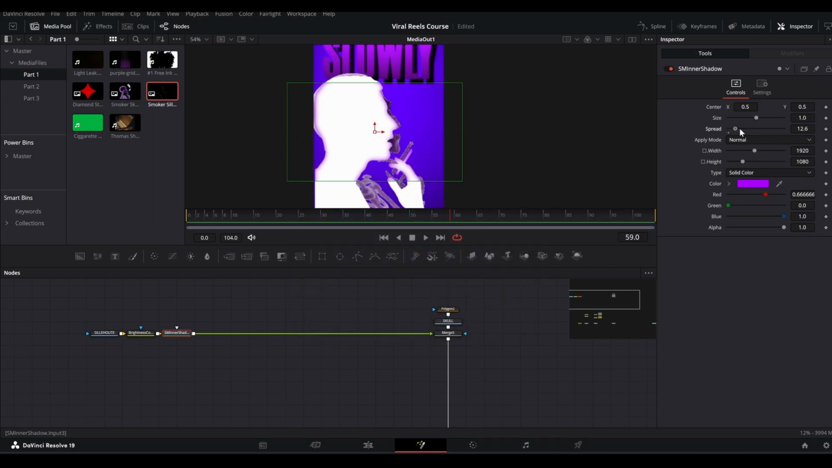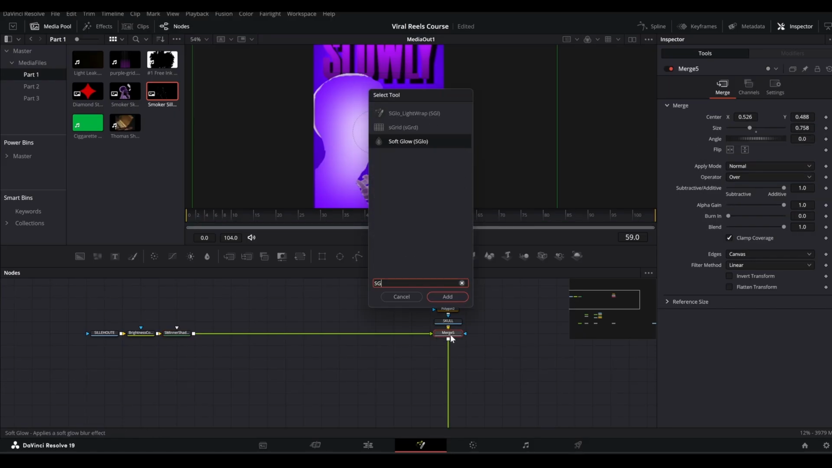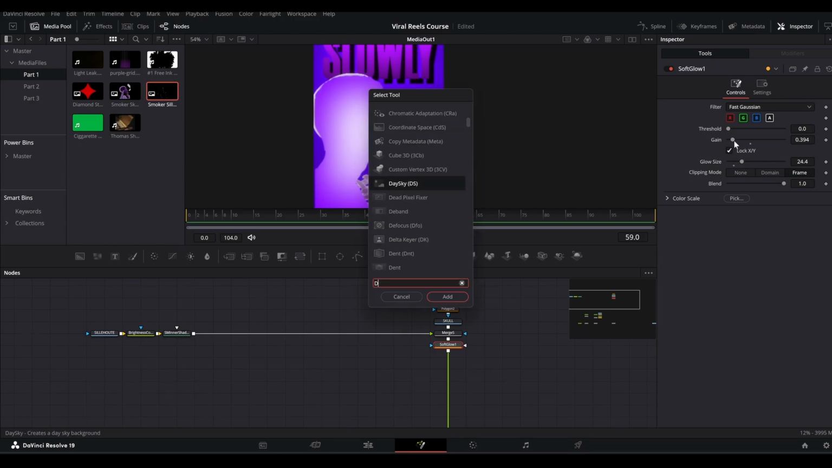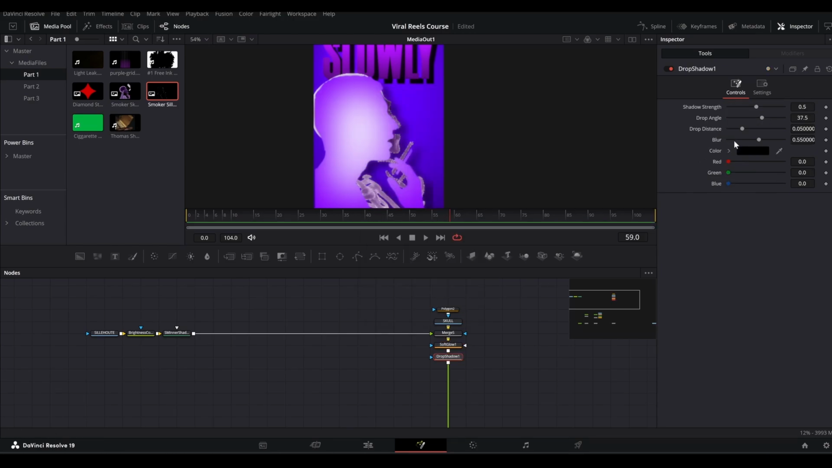And I will increase the spread like so, and also increase the height and maybe the width a little bit as well. And let's increase the spread a little more, somewhere around here. And I will also make it dark purplish like this, and maybe bringing down the size like so would help. All right, and now after this merge, we can add a soft glow and bring down the glow and increase the glow size like this. And then we can add a drop shadow like so.